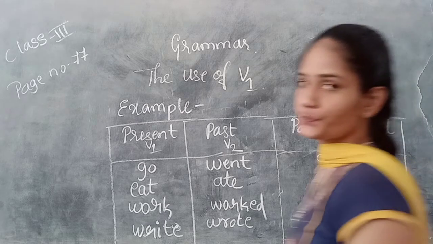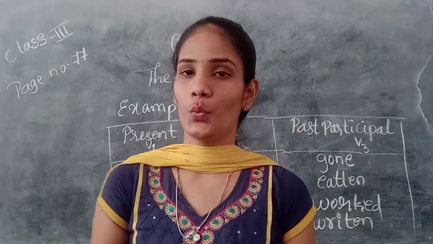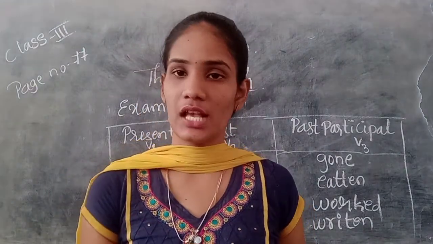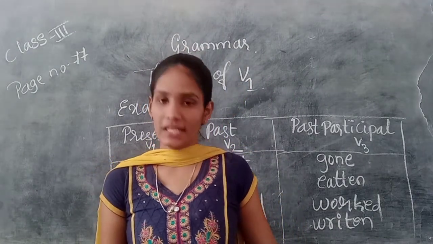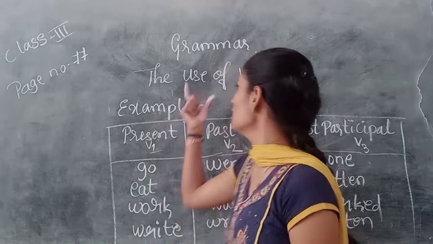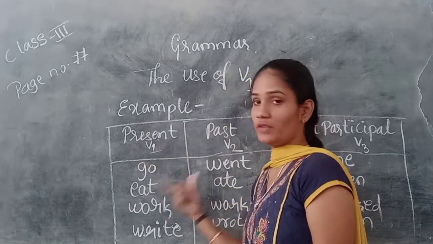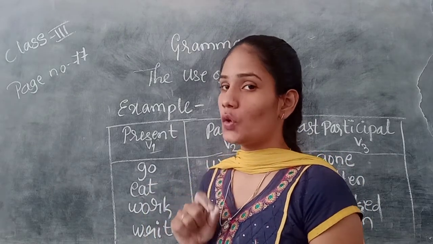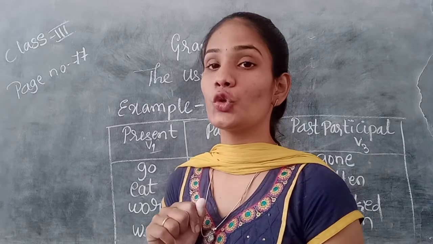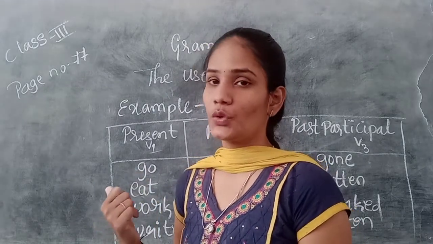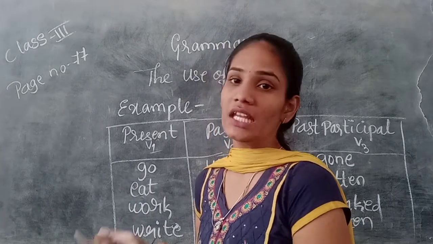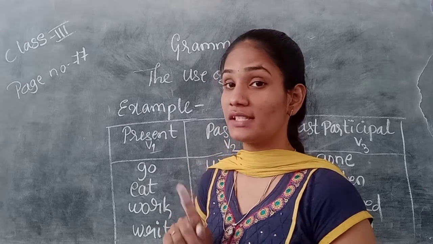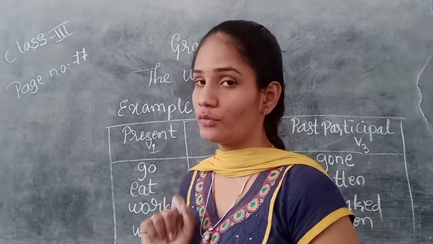Okay students, here we came to know what is the verb and how many types there are in a verb, and some examples also. So in the next class we will discuss the use of V1. V1, V2, V3 are there, and we have to know how to use V1. Until then, this much is enough for today. In the next class we will start with the use of V1, in which tense and how V1 is used.